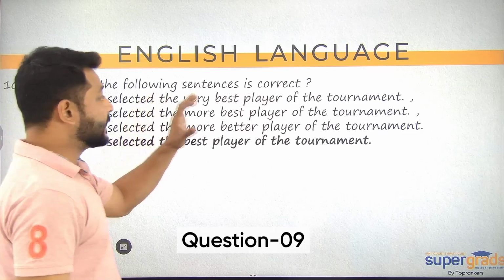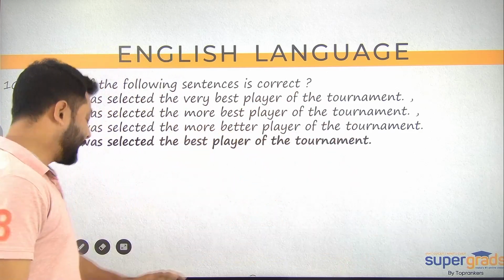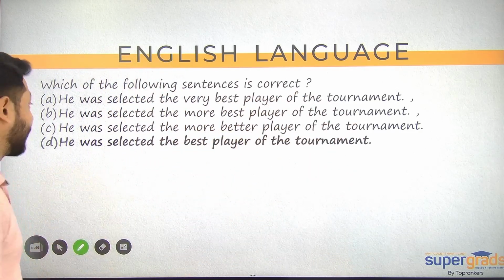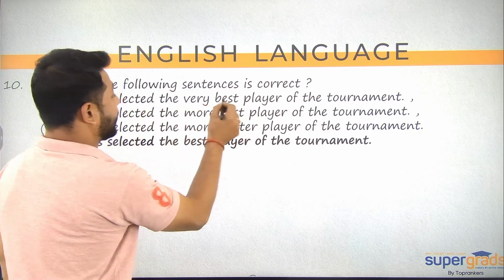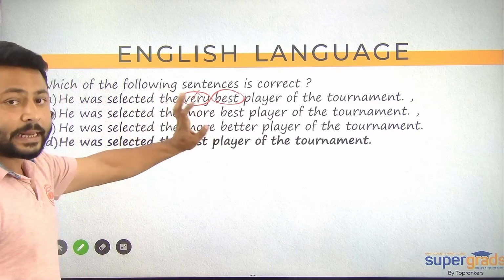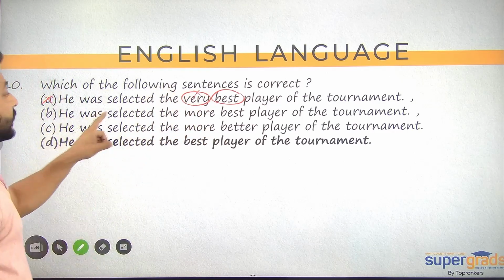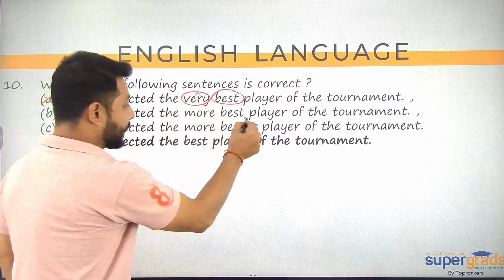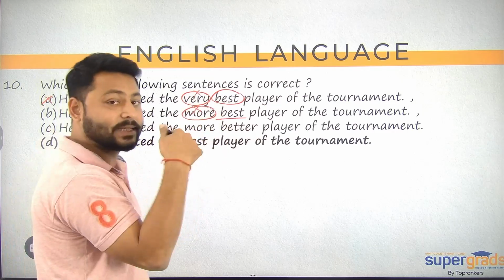Which of the following sentences is correct? We have to tell which of the sentences is correct. He was selected the very best. If you are saying best, you're not supposed to further intensify it. So you have eliminated this. A, Agra. He was selected the more best. If you're using best, you cannot say more best. Best is unique in itself.